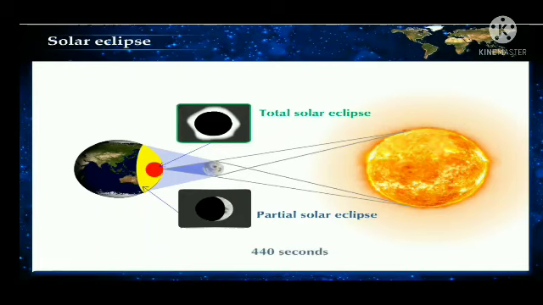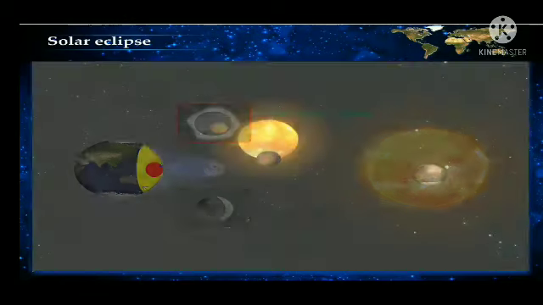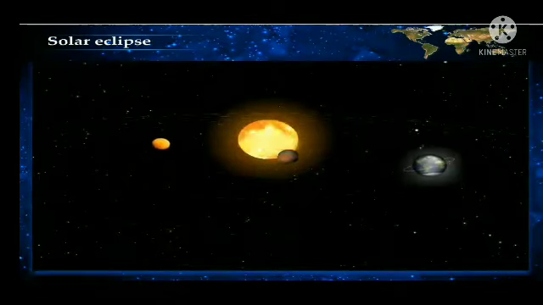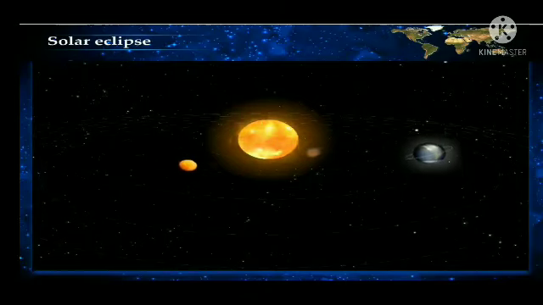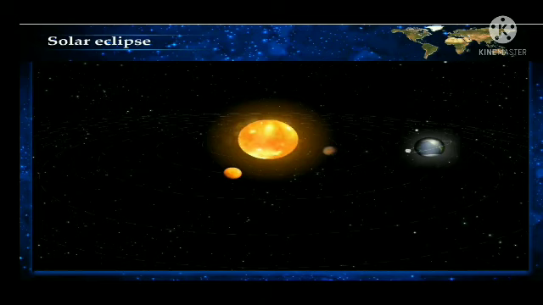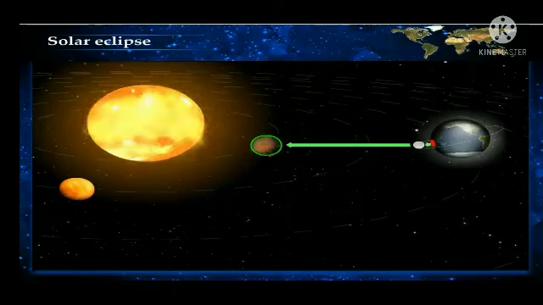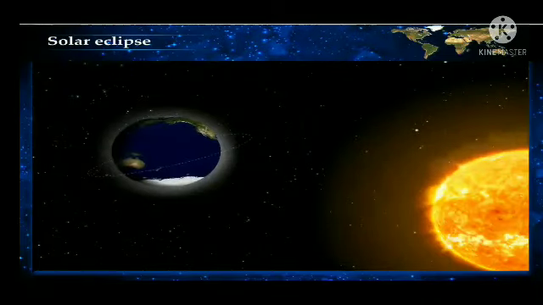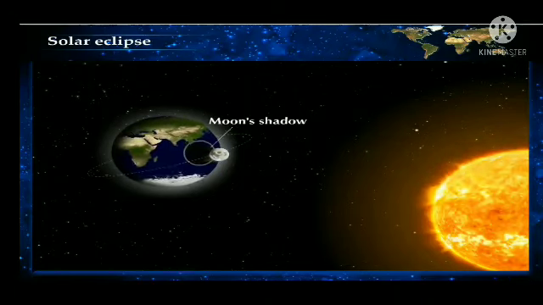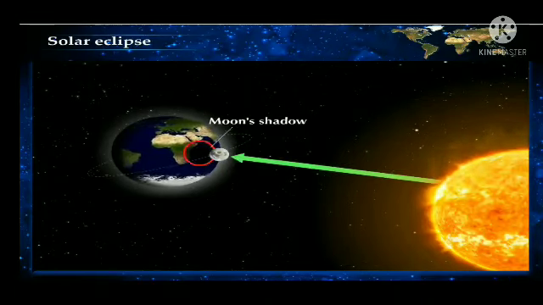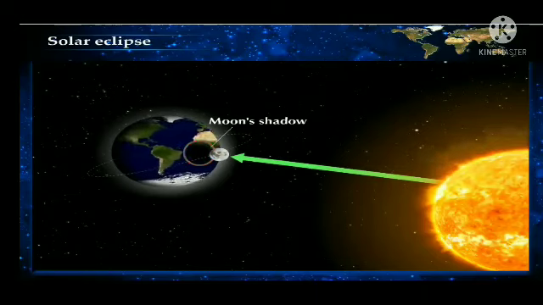Similarly, when the moon, while revolving around the Earth, comes in front of a star or a planet, that object, when seen from the Earth, appears to hide behind the moon. This phenomenon is called occultation. The total solar eclipse is also a kind of occultation. This is because during this time, the solar disk gets completely hidden by the moon.